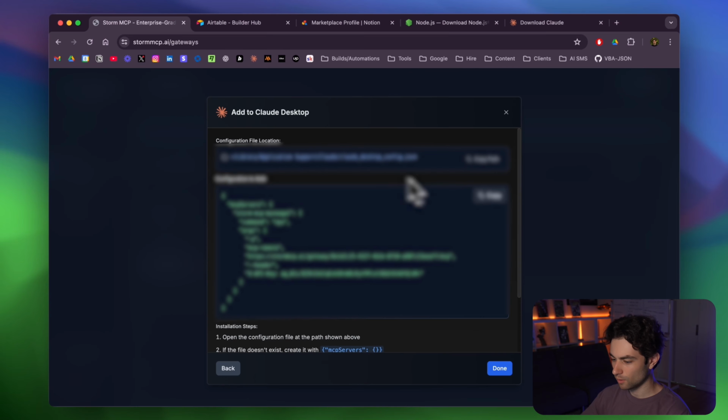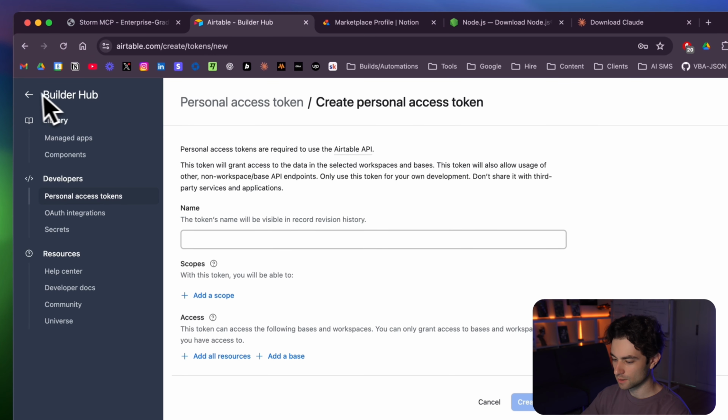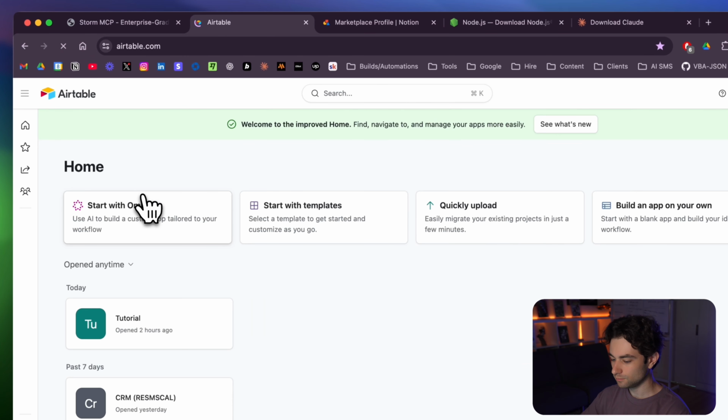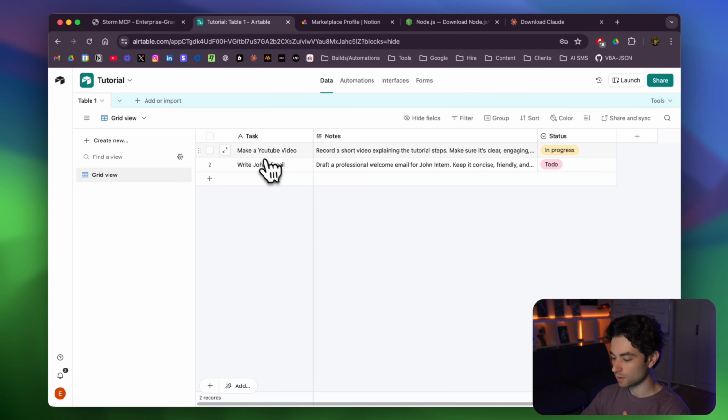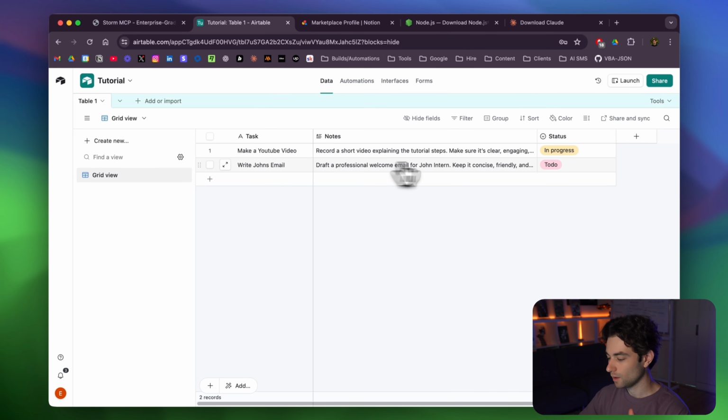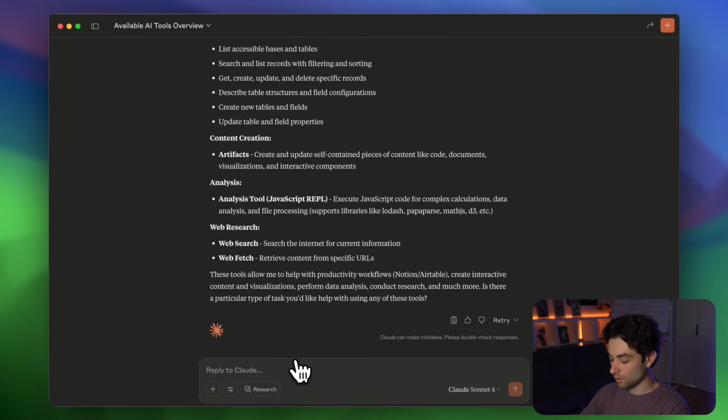So I'm going to go to my Airtable, one of my Airtable bases here. Tutorial. And as you can see, I have two tasks. I have make a YouTube video, write John's email, and this one's in progress. So I'm recording my YouTube video. So let's just say that this task is now complete. So I'm going to go over to Claude. Please check my YouTube video task to done. I finished it.